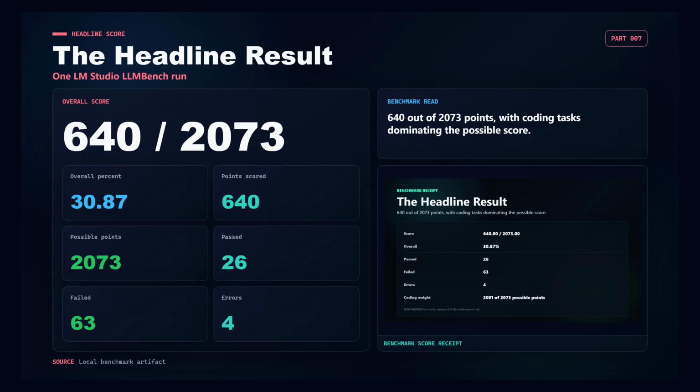The headline was 600 points out of 2,073, or 30.87%. Status counts were 26 passed, 63 failed, and 4 error cases. Coding dominated the point total, with 21 cases worth 2,001 possible points. The non-coding sections each had 12 cases on a much smaller scale. So the chart needs one big warning label. This overall score is mostly a coding task score.